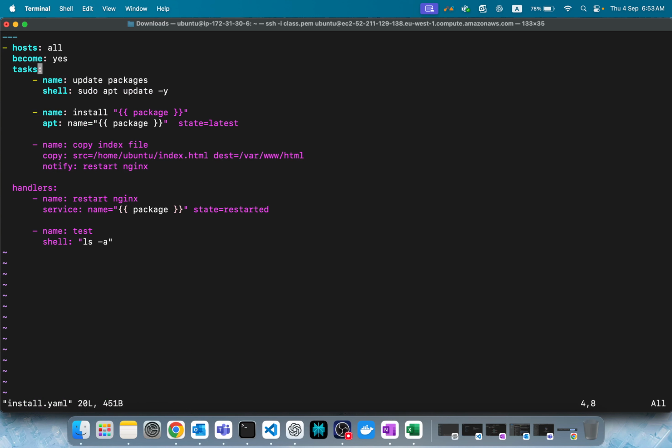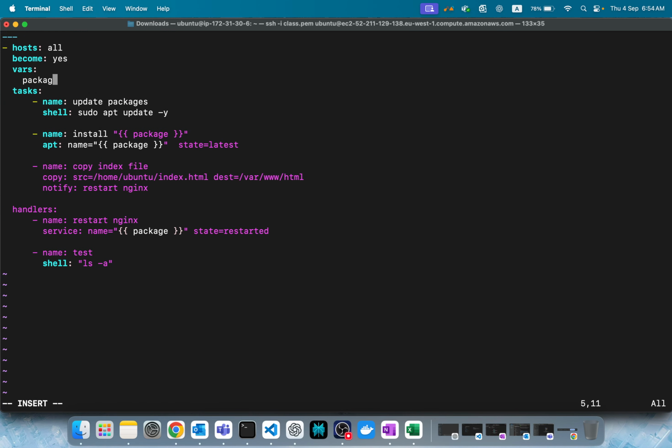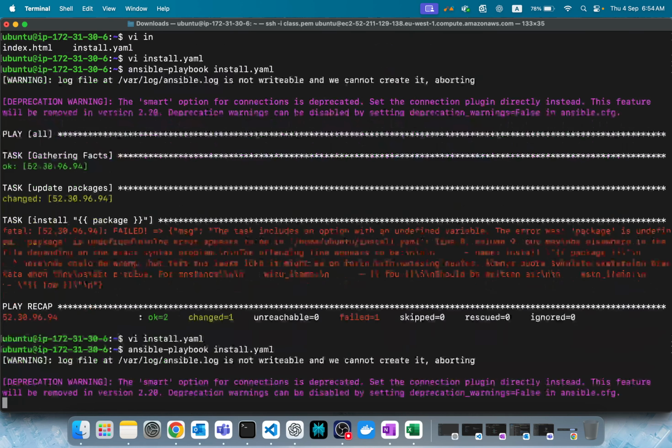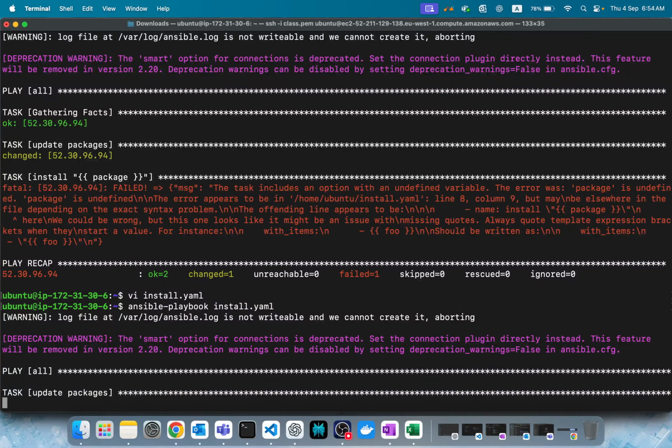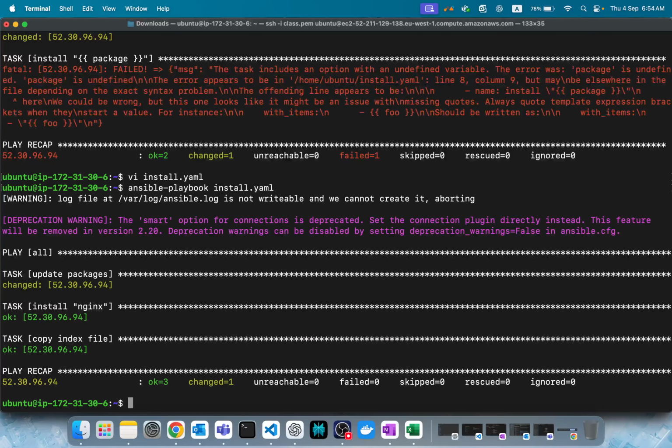Oh, I did not save it, for God's sake. Let me add the variable and save it. It'll work now. See, all the tasks are done. Of course, if I change the index file, the handler will also run, which is normal behavior.